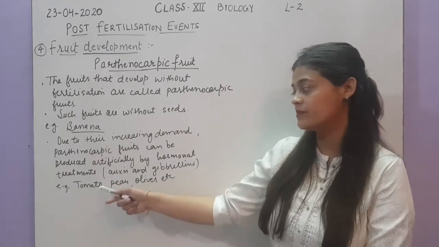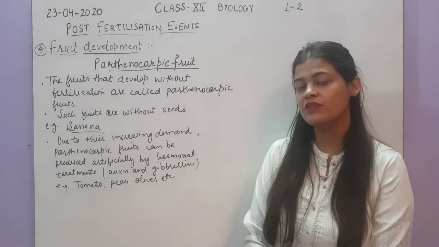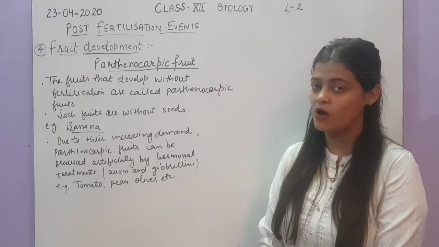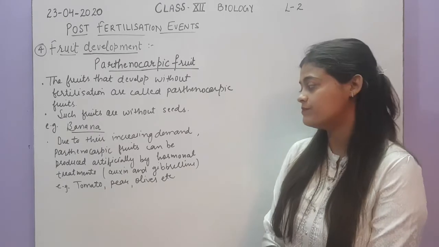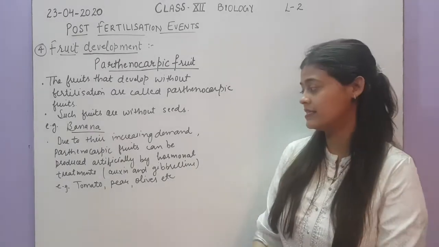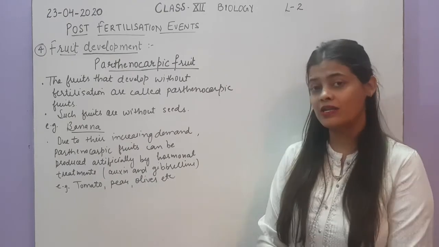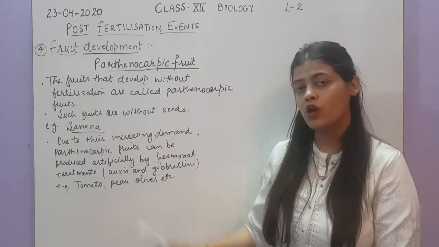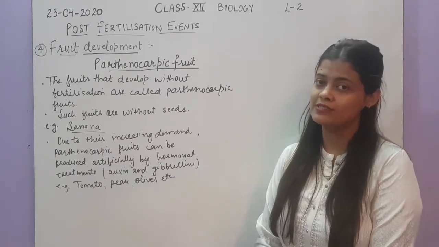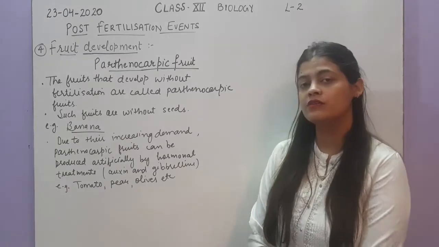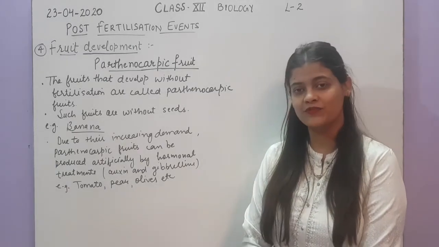For example, in the case of tomatoes, by giving them treatment with auxin, they can be obtained without fertilization and without seeds. Seedless tomatoes are there, seedless pears are there, seedless olives are there. These can all be obtained by giving them hormonal treatment. So this is all about parthenocarpic fruits.